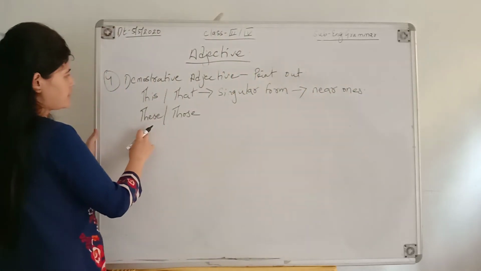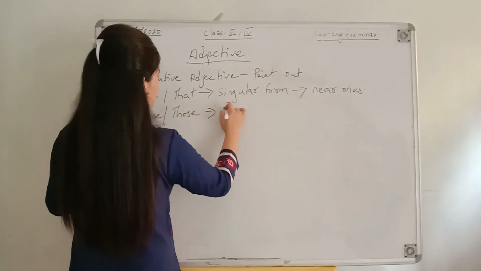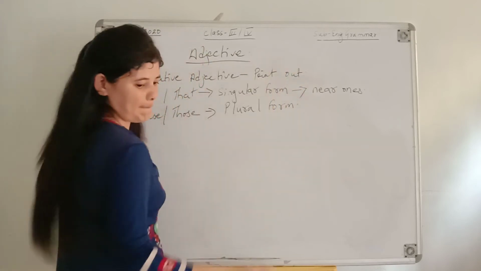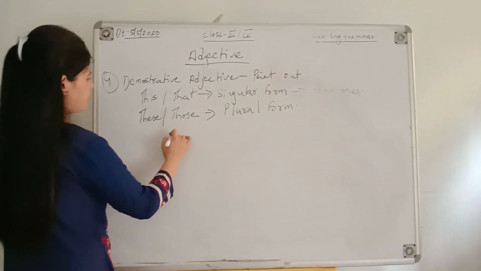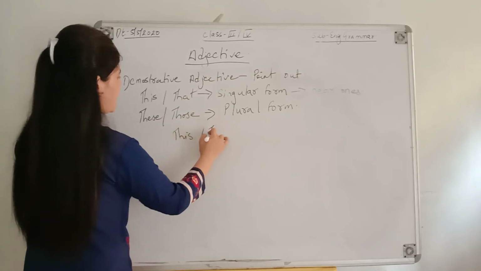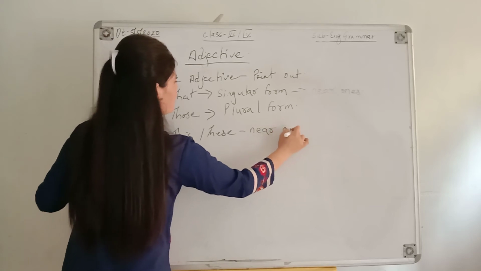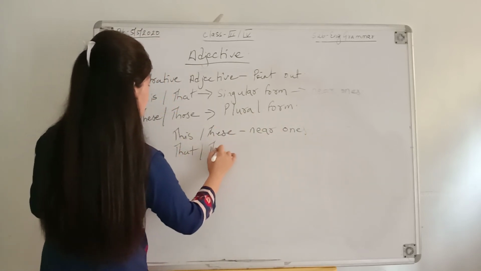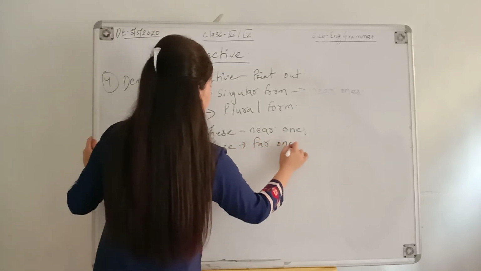And these and those we use for plural form. This and these we use for near ones, and that, those we use for far ones.